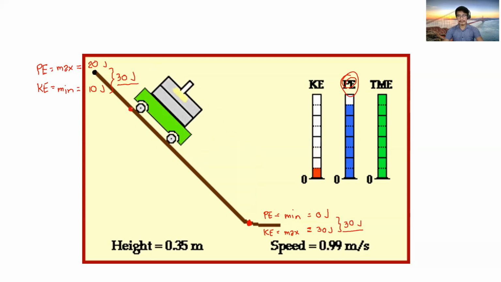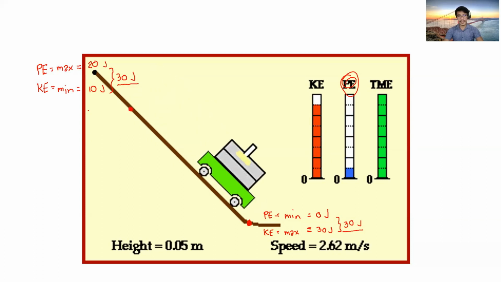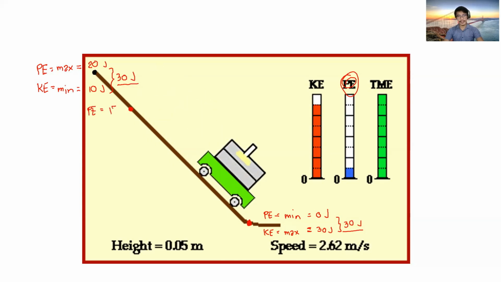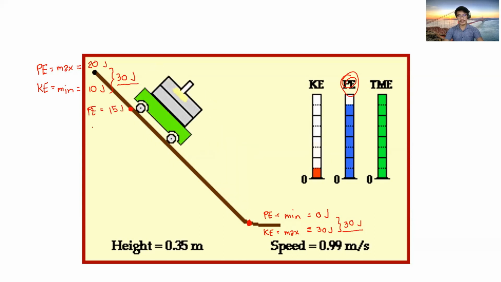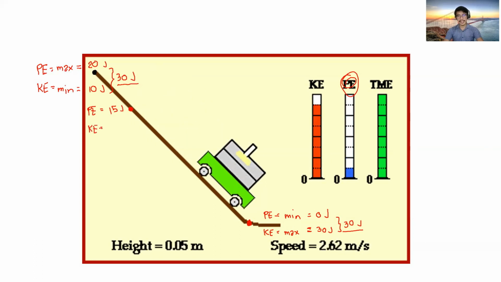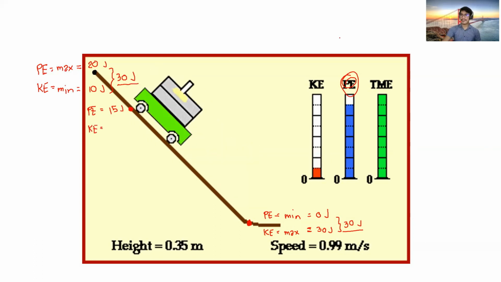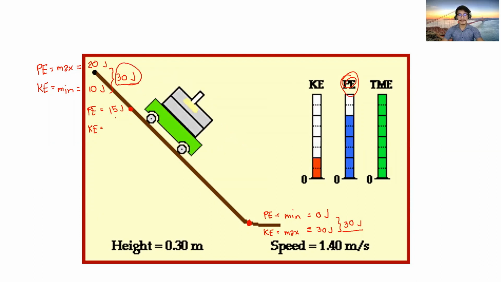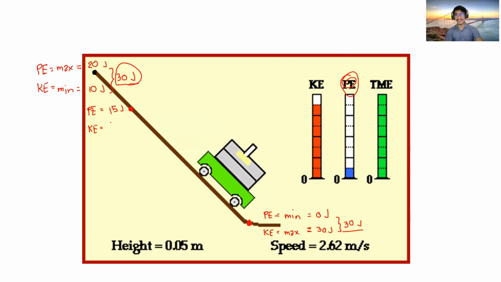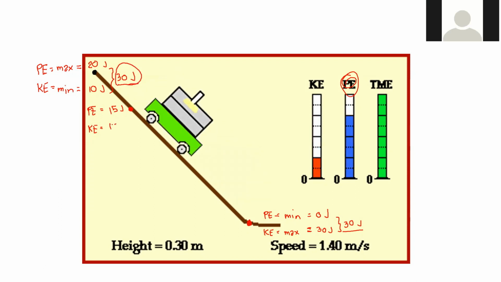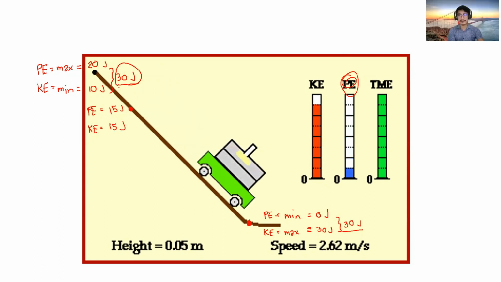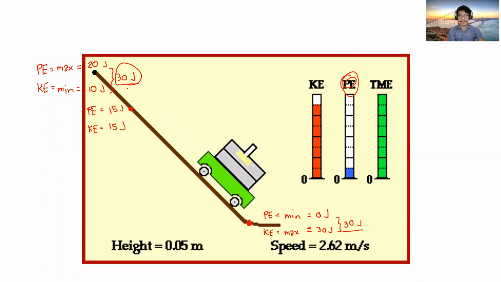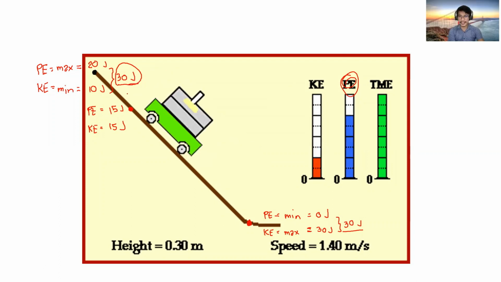Okay. So what if at this point, the potential energy is 15 joules, for example. Then what will be the value of its kinetic energy? Dapat ang sum nila is 30. So since potential energy is 15, the kinetic energy should be 15 joules. Para pag i-add nimo sila, 30 gihapon. Okay, do you follow? So what is being conserved is the total mechanical energy.